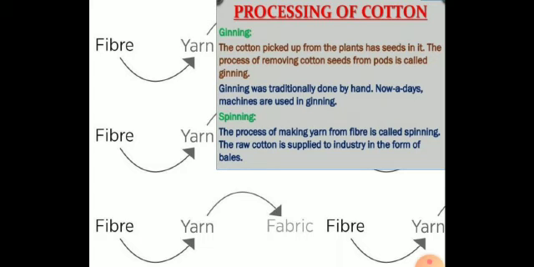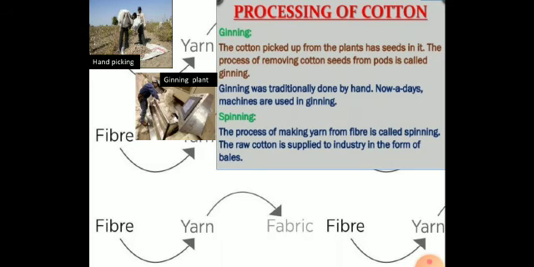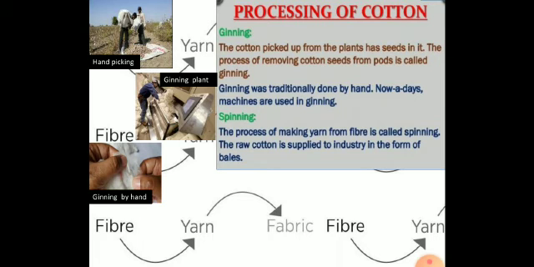We will see that. After the cotton balls are developed, they are hand-picked by the farmers as shown in the figure. After they are hand-picked, the cotton seeds must be taken out. It can be done in two ways, either manually or in the factories. They are called the ginning plants. See, a person is trying to remove the seed of the cotton by hand, and a person is putting the cotton fiber in the ginning plant so that the seed will be removed.